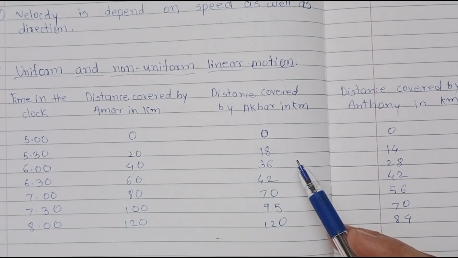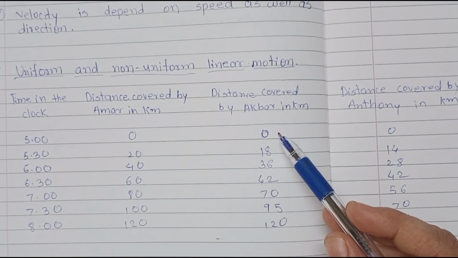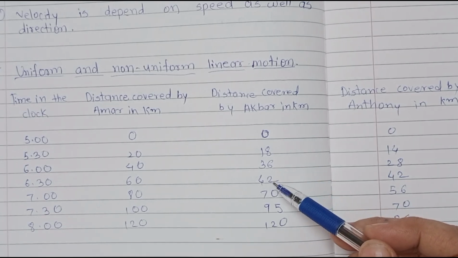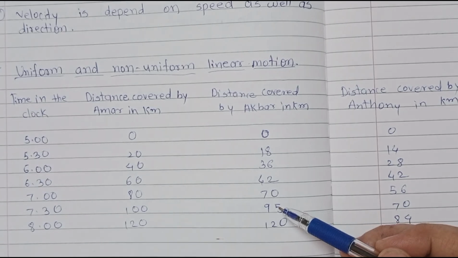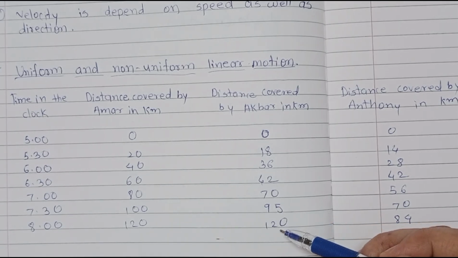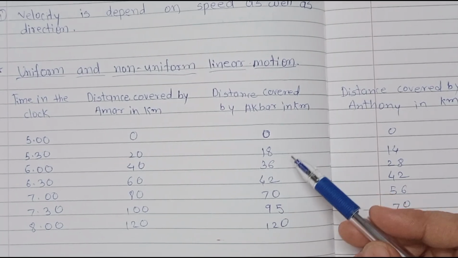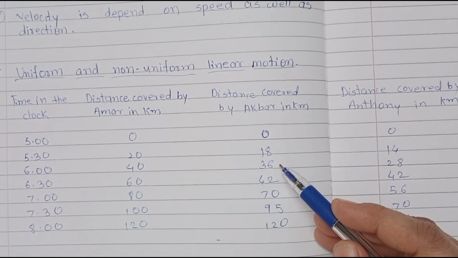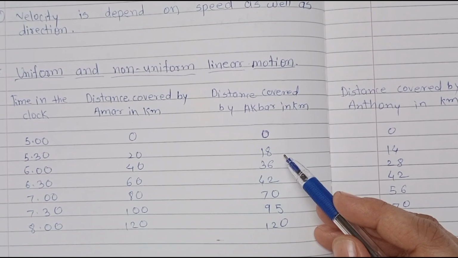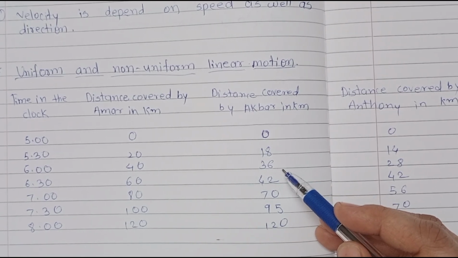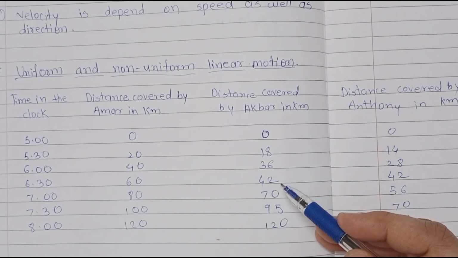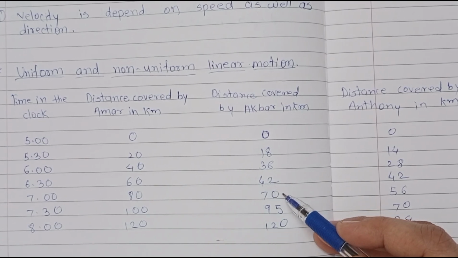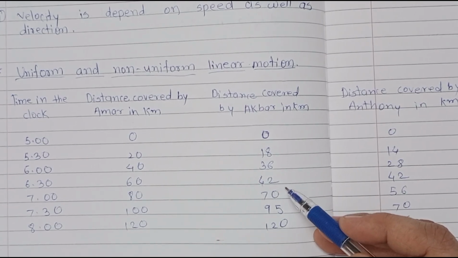Now in case of Akbar, here first 0, then 18, 36, 42, 70, 95, 120. Look here, between 18 and 36, there is a difference of 18 kilometers. Here is also a difference of 18 kilometers. Then 42 to 70, here is not a difference of 18 kilometers.